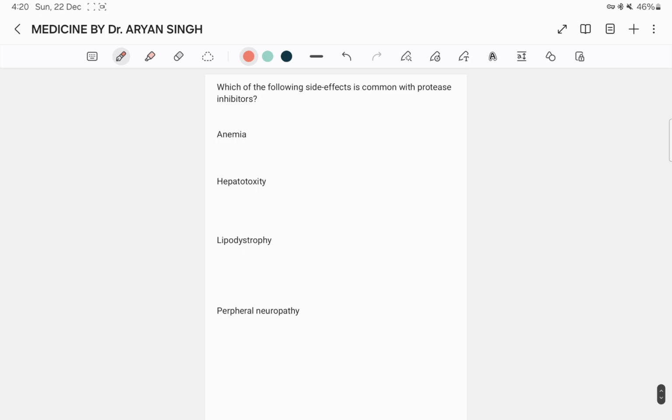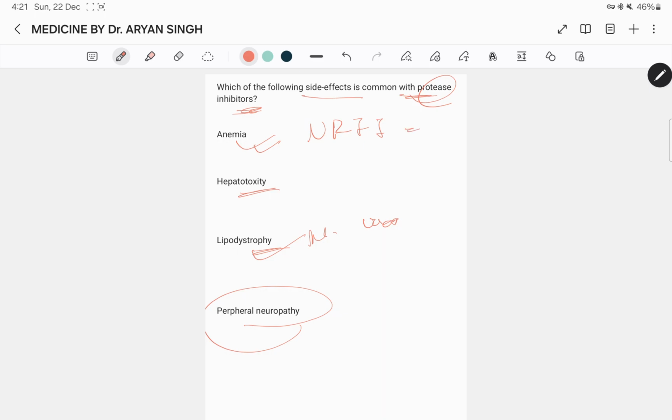Next question. Which of the following side effects is common with protease inhibitors? Anemia, hepatotoxicity, lipodystrophy, and peripheral neuropathy. Lipodystrophy is the best answer because lipodystrophy is a common side effect with the use of protease inhibitors. And anemia, where is it seen? Seen with NRTI, zidovudine for example, and hepatotoxicity seen with NNRTI and protease inhibitors, and peripheral neuropathy seen with NRTI.